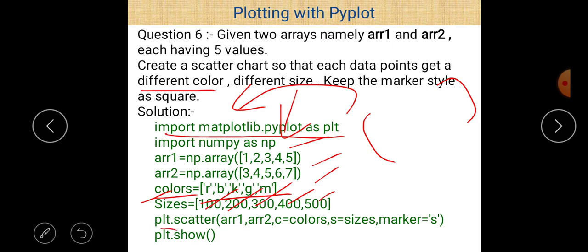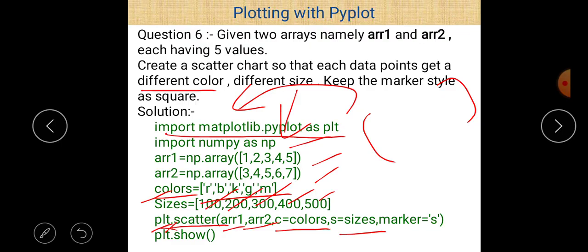Now use the syntax of the scatter chart. First of all, write plt, then the dot operator and then the scatter function. We have to draw a chart between array1 and array2, so write array1 comma array2, and then give the colors. We take c is equal to colors, so all the values of colors are assigned to c, that is r, b, k, g, and m. And s is equal to sizes, so all the sizes are assigned to s, meaning 100, 200, 300, 400, 500. 5 different sizes are there.